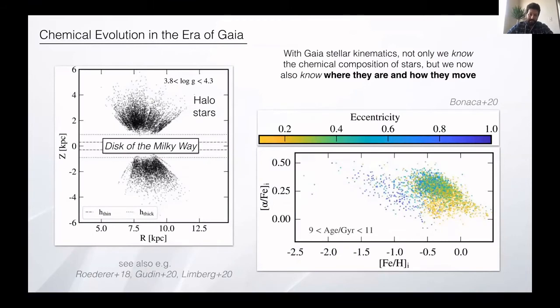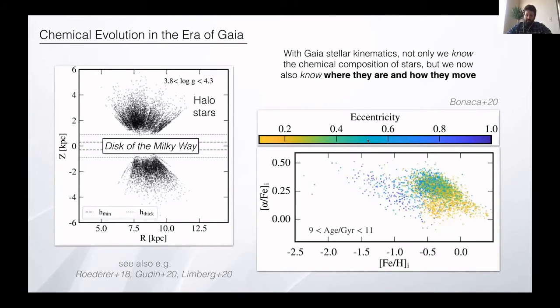Another aspect I want to touch on is Gaia. Now we have kinematics of stars. This is just one example where Bonaca, I think it's Bonaca, maybe Bonassa, I'm not exactly sure, looked at some stars in the halo, which is shown here, and plotted the chemical abundances for these stars. But because of Gaia, we know how the stars are moving, so they color-coded the abundances of the stars according to the eccentricity of their orbits.